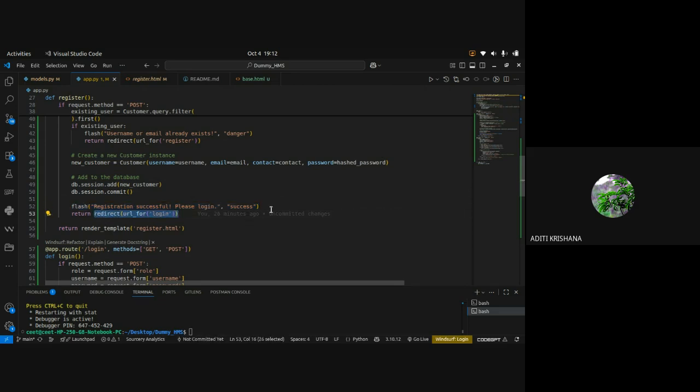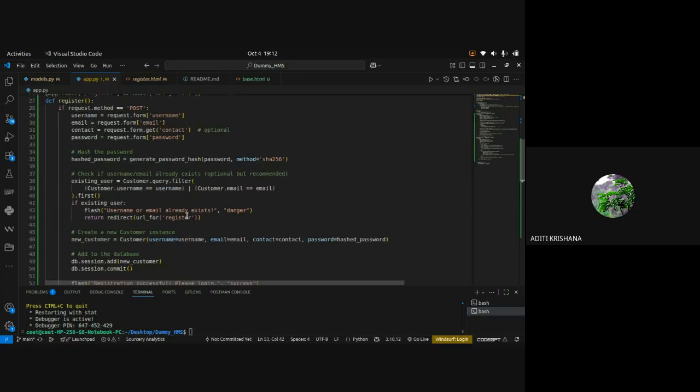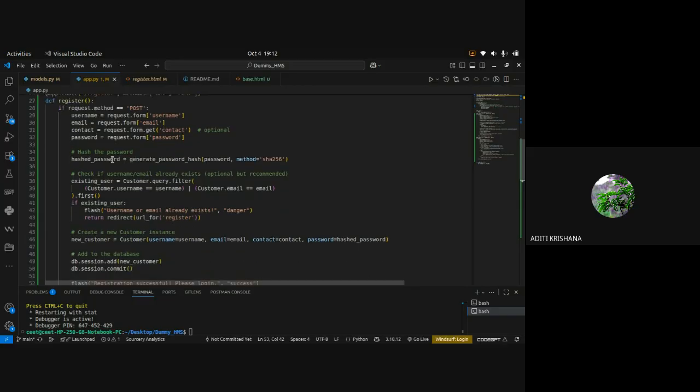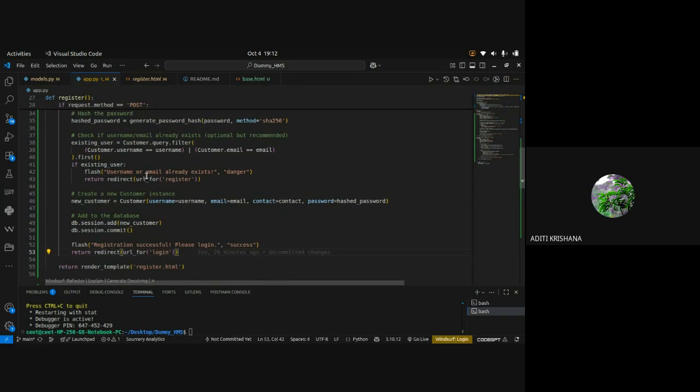Now here come two new functions of Flask, redirect and url_for. Whenever our route path changes, say slash register changes to slash login, and we are writing the code within that route, we don't write render_template for that. We write redirect.